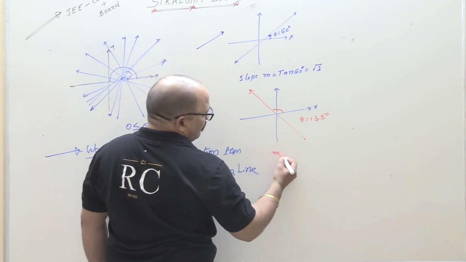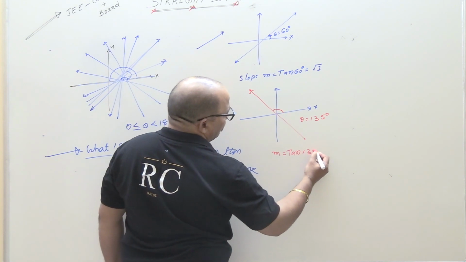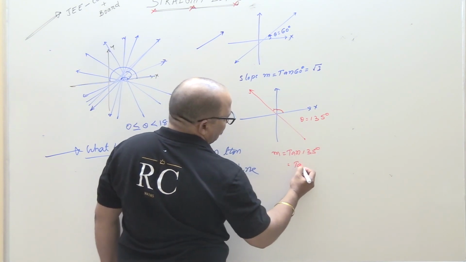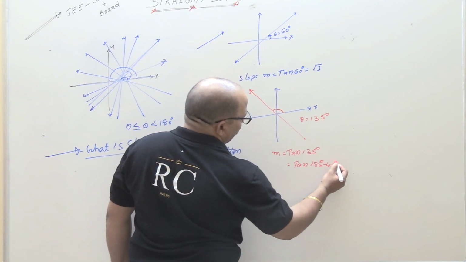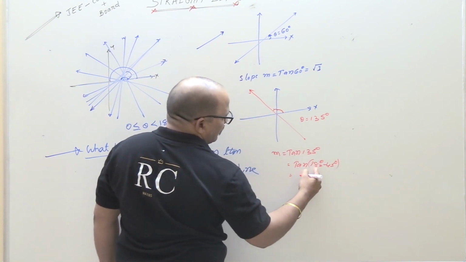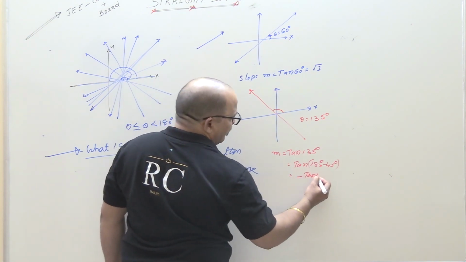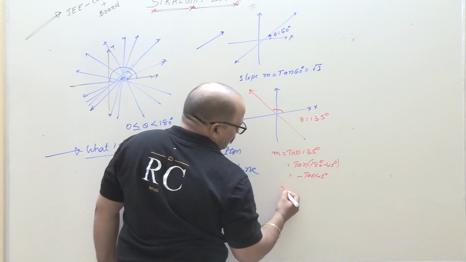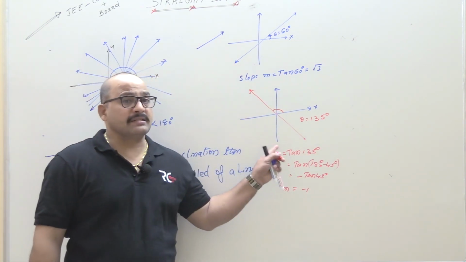So m is equal to tan 135 degrees. What is tan 135 degrees? Tan of 180 minus 45. In the second quadrant tan is negative, so minus tan 45. So now m is equal to minus 1. The slope of this line is minus 1.